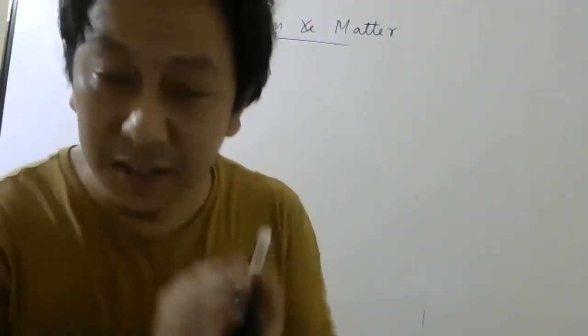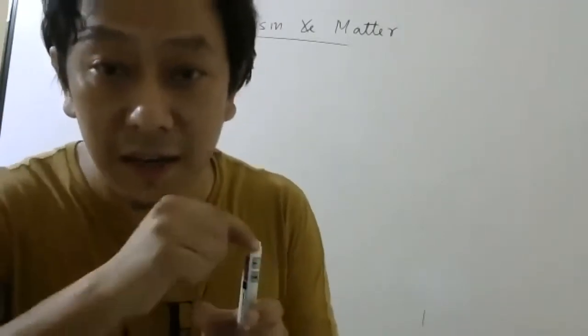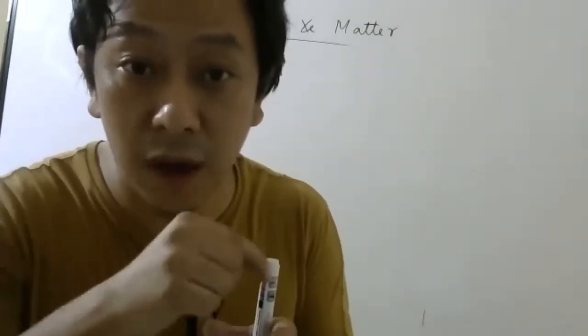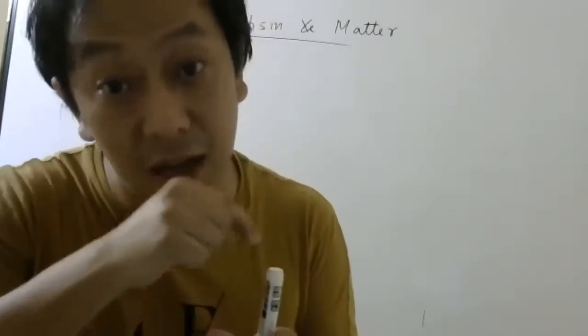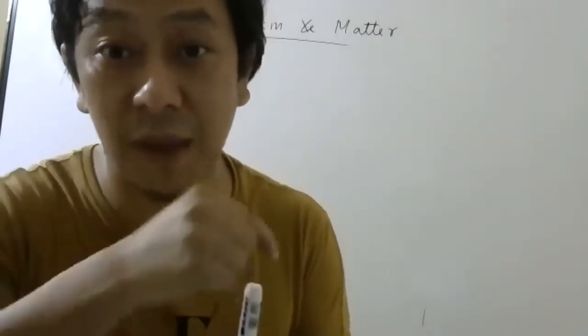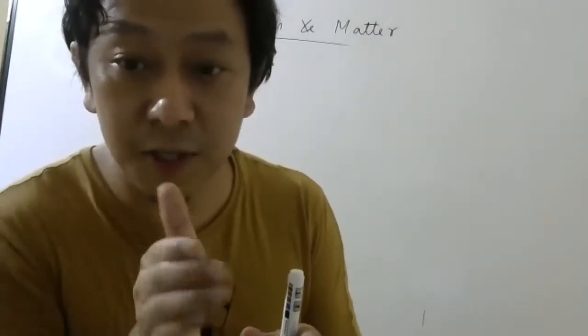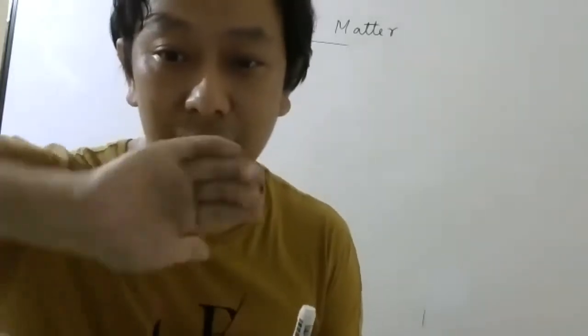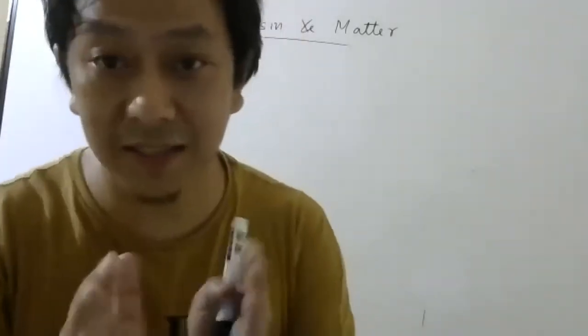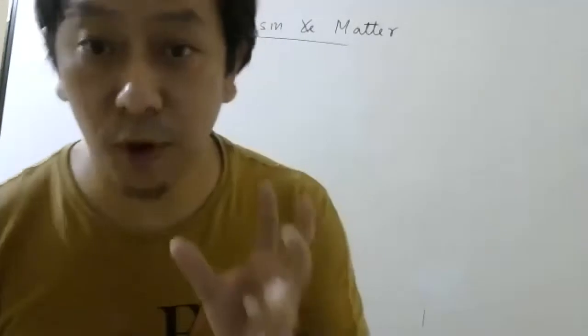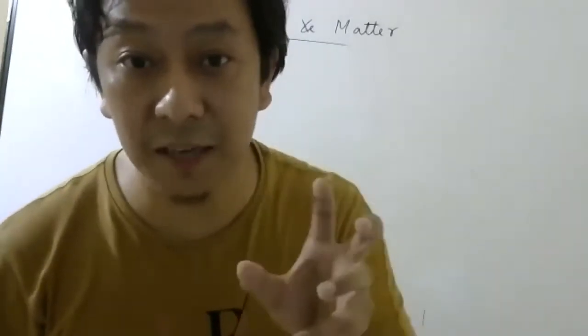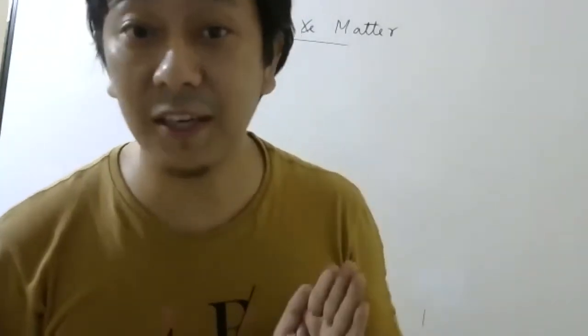In some cases, the magnetic moment of one electron may cancel the other electron's magnetic moment. If one electron spins like this and one like this, they may cancel. So in some cases the atoms may have no magnetic moment.